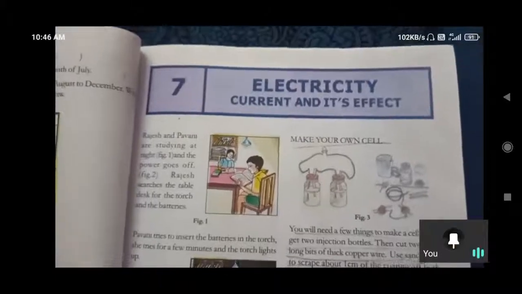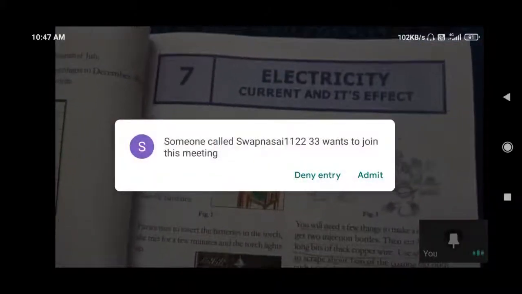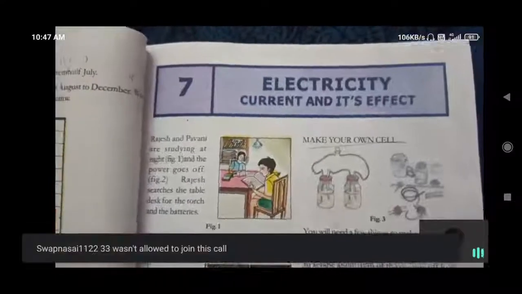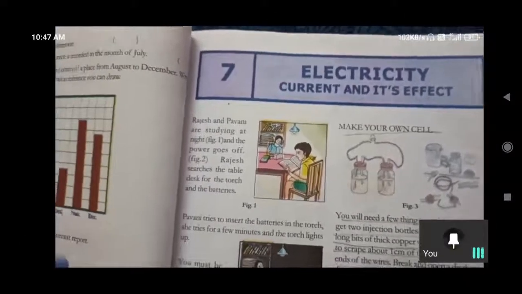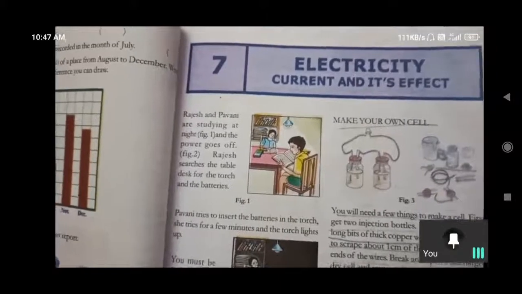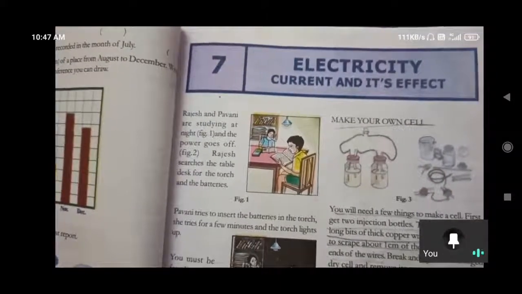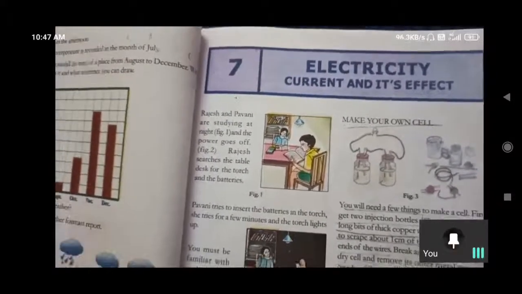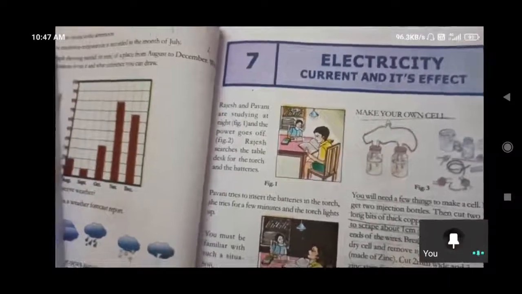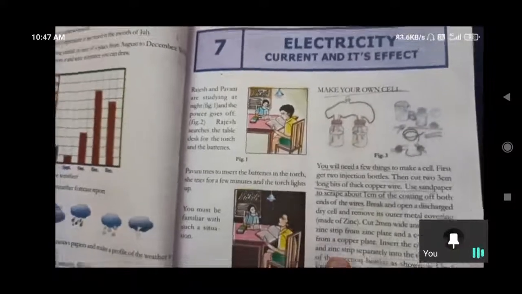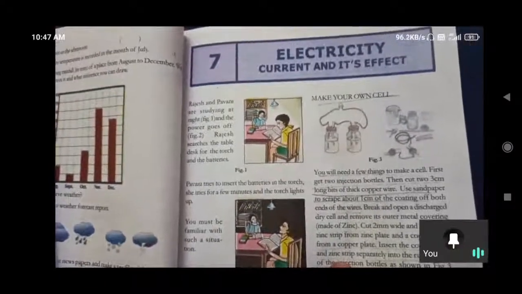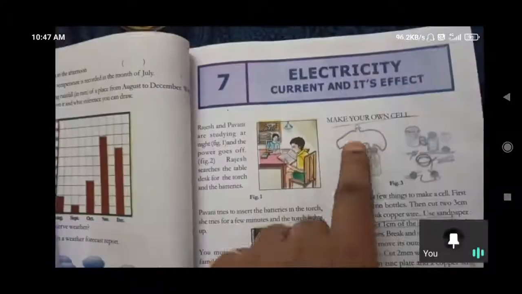How it is working means here we need to take two injection bottles, two pieces of copper wire, and two zinc strips. From where are we getting them? If we cut a dry cell, we can get the sides, which are made up of zinc. Those zinc plates we need to cut into pieces like this.